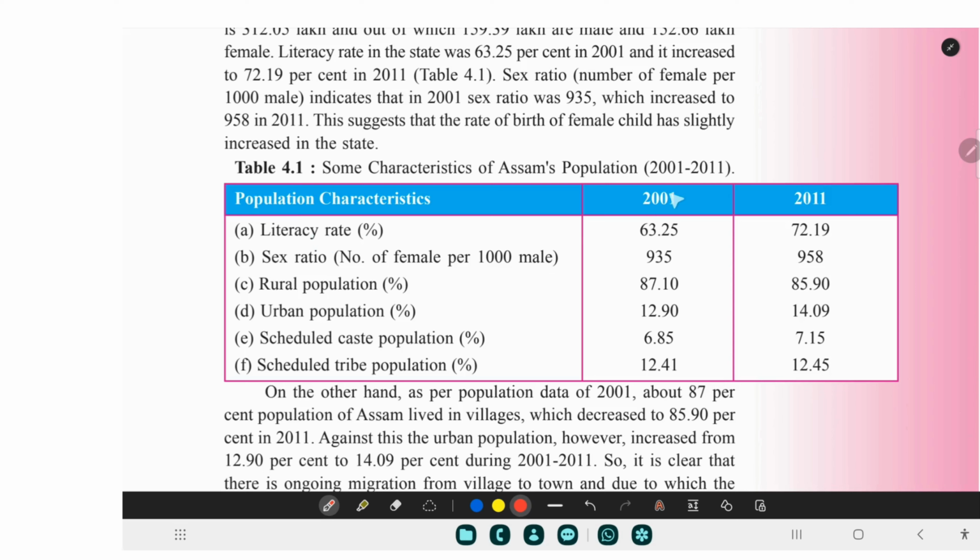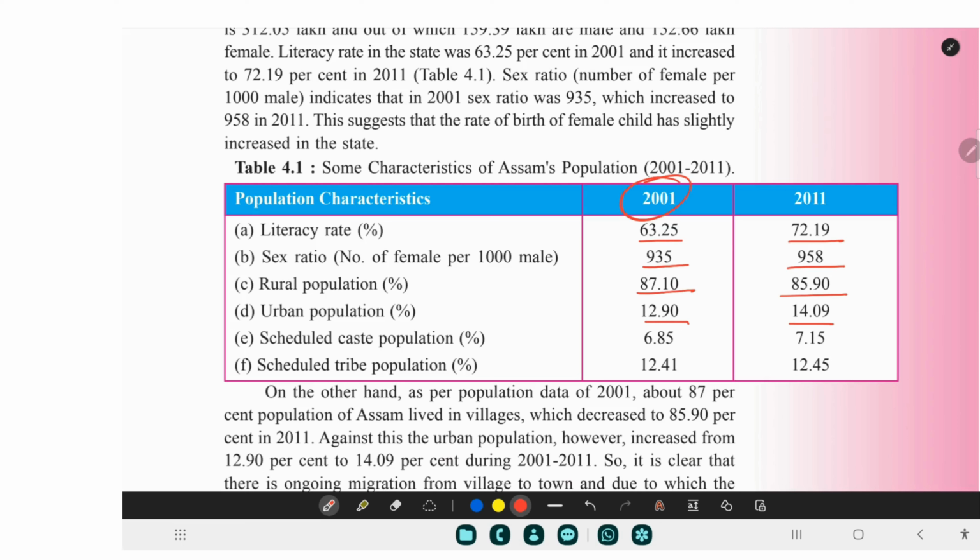See, the literacy rate in 2001 was 63.25, which has increased to 72 according to 2011. Education wise, there is an increase. This is percentage wise. Sex ratio also, as we just studied, has increased. Then rural population has decreased. See, rural population has decreased. Urban population has definitely increased, because if rural population has decreased, urban population will increase.